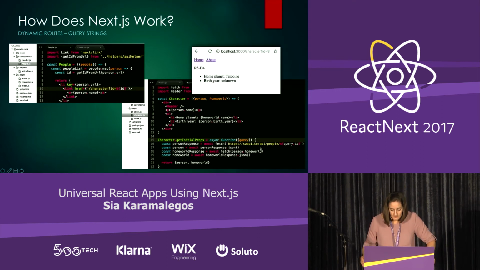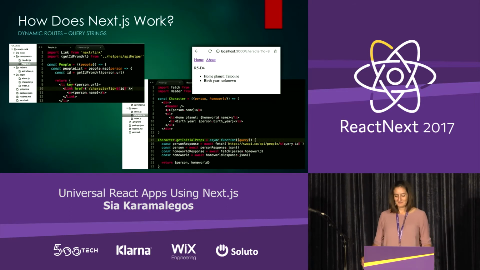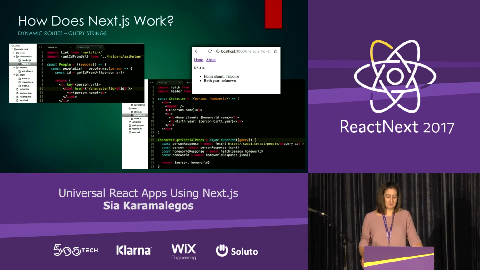So you can see the URL is character, and then the query ID equals 8. This is character R5D4, which I don't even remember which one that is. Sorry, I just randomly clicked and then took a screenshot. I should have been a little more strategic about that. So his home planet is Tatooine. His birth year is unknown. I mean, he is a robot, but that's cool.